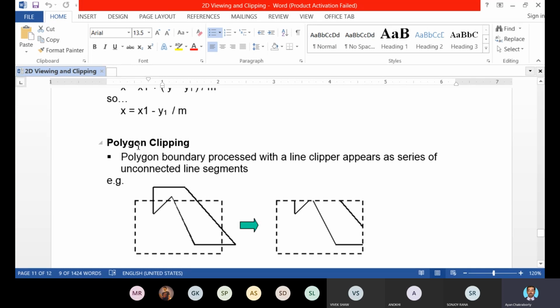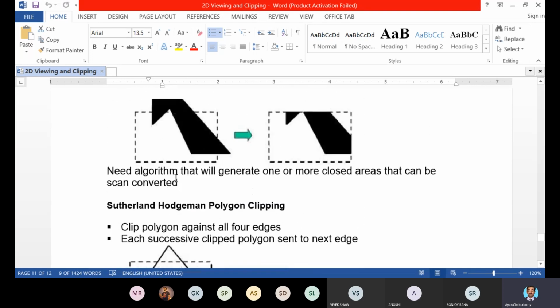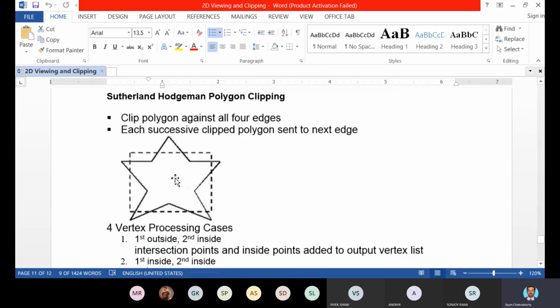Under this polygon clipping topic, we will study a new algorithm called the Sutherland-Hodgman polygon clipping algorithm. So in the next class we will discuss this.